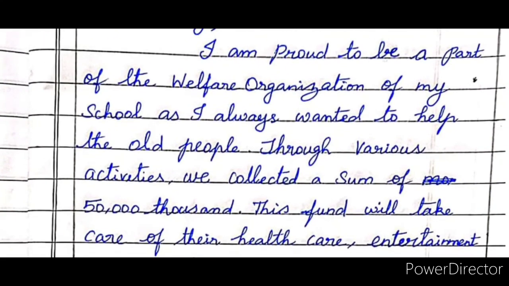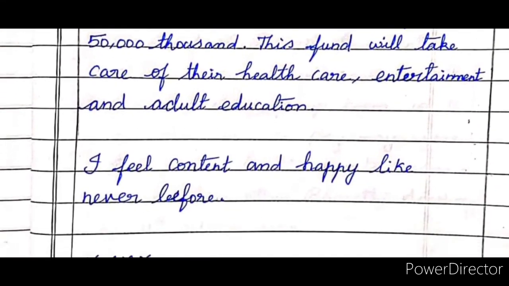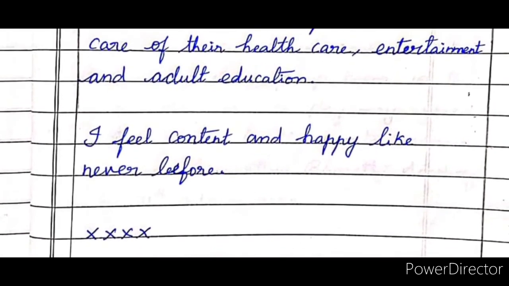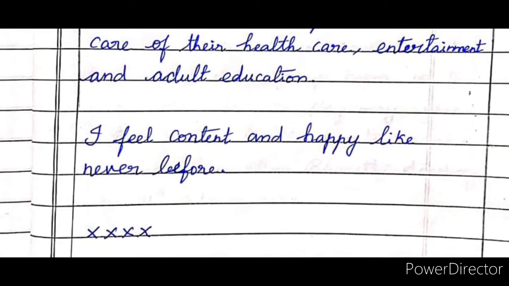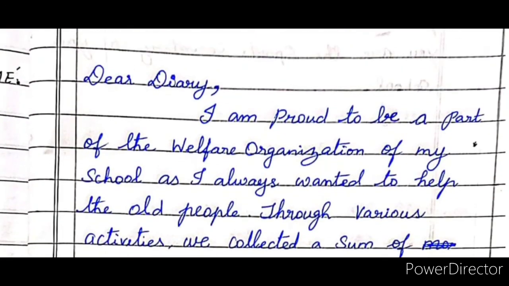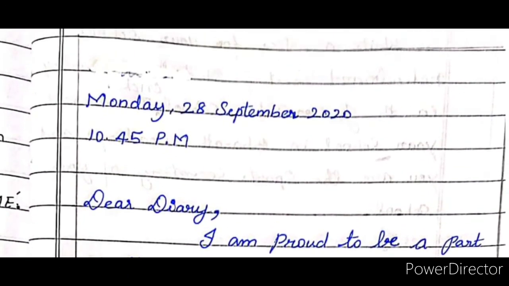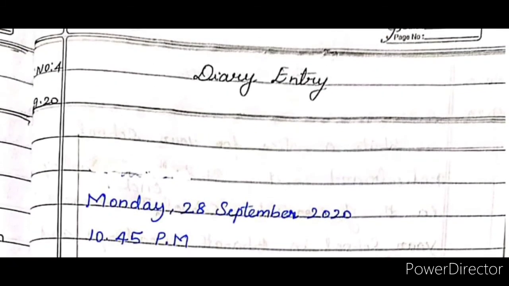Next you have to write the content elaborately inside the body of the diary entry. Then at last you have to conclude with the symbols, not the name. So you have to use the symbols and give the signature there. So this is the format of the diary entry, children.